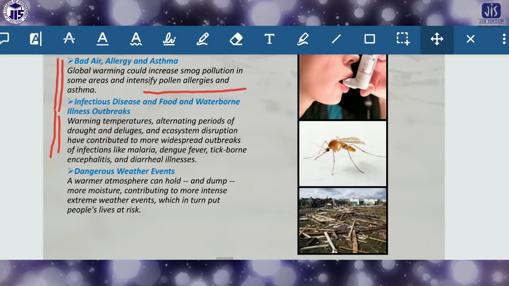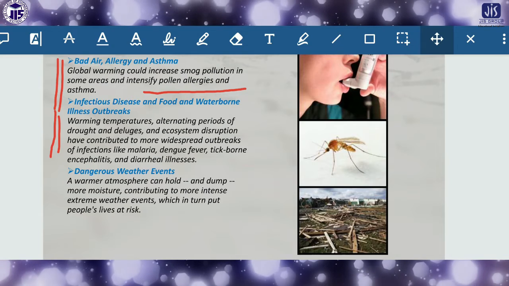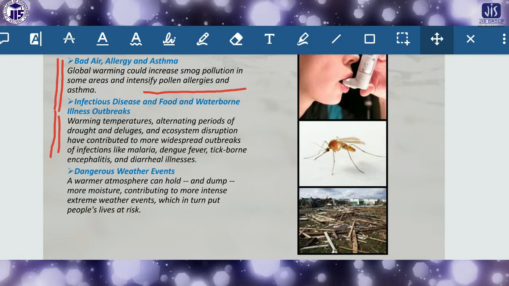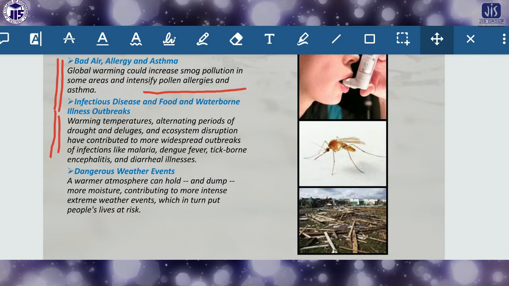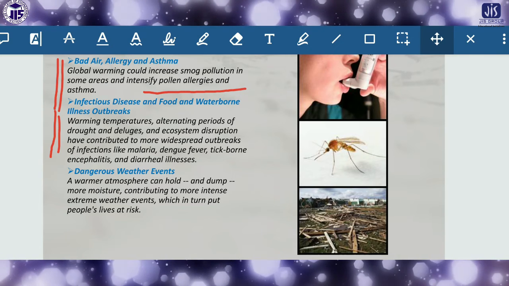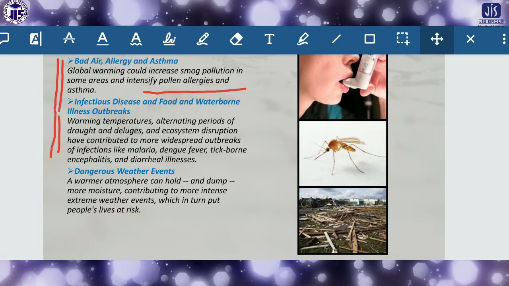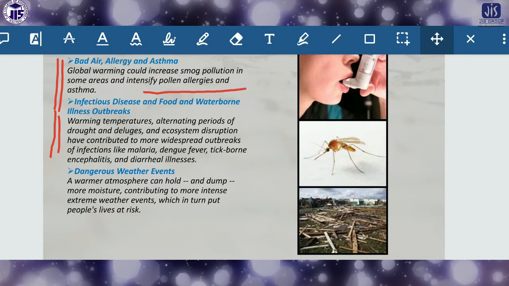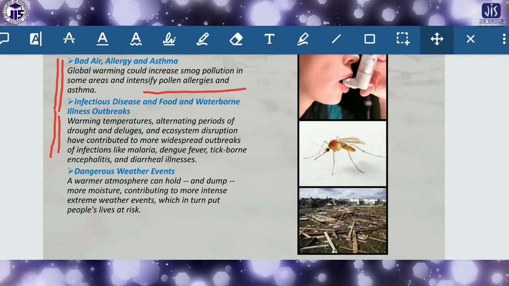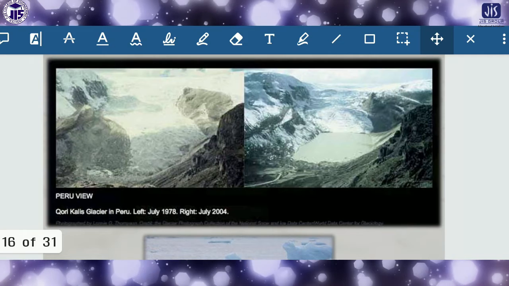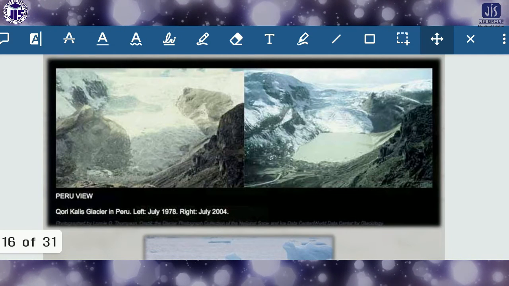And dangerous weather events: a warmer atmosphere can hold more moisture, contributing to more intense extreme weather events, which in turn put people's lives at risk. So these are all the effects of global warming. Okay, so this is the view of global warming.